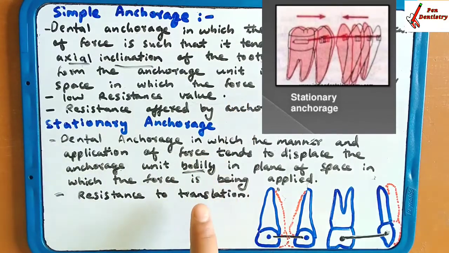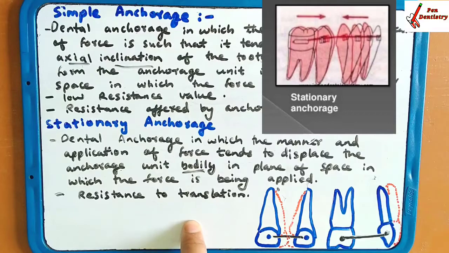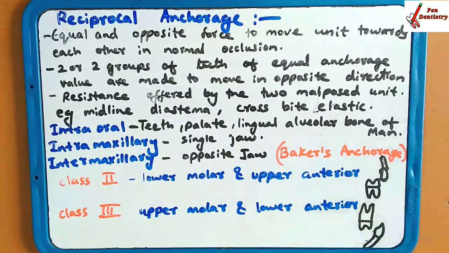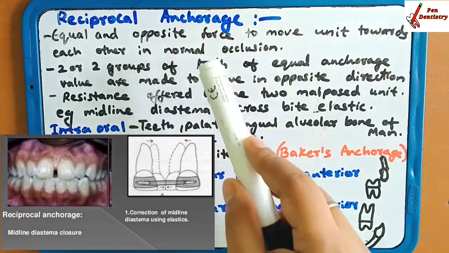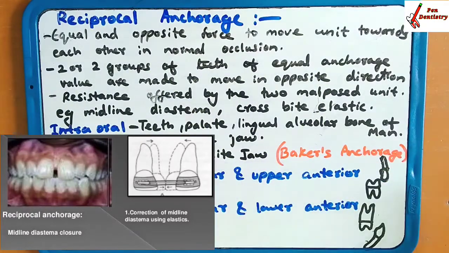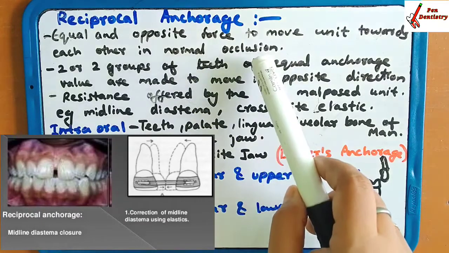Simple, stationary, and now we will go for reciprocal anchorage. Reciprocal means opposite. Reciprocal anchorage: equal and opposite force to move the units towards each other in normal occlusion. Now you are going to apply an equal and opposite force for the normal occlusion.